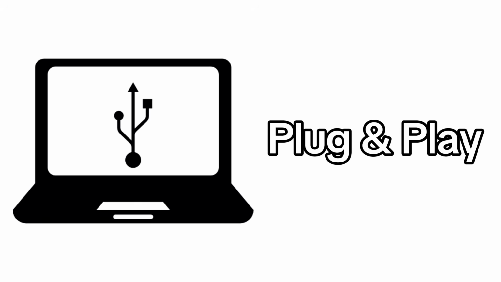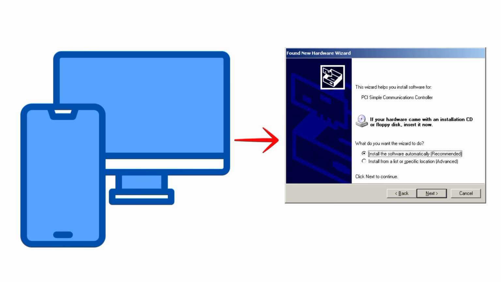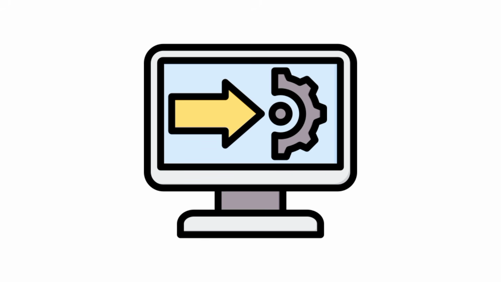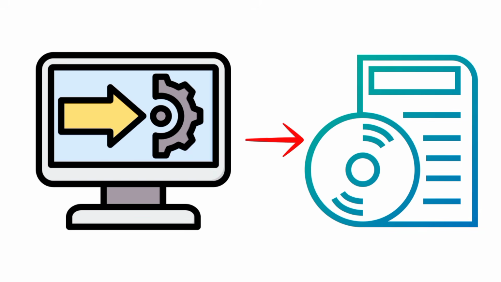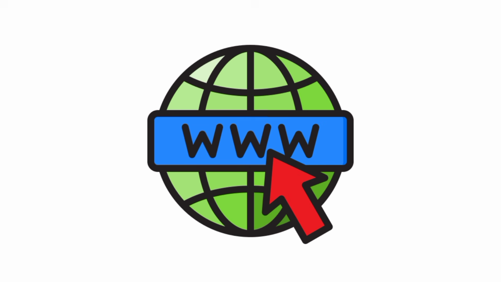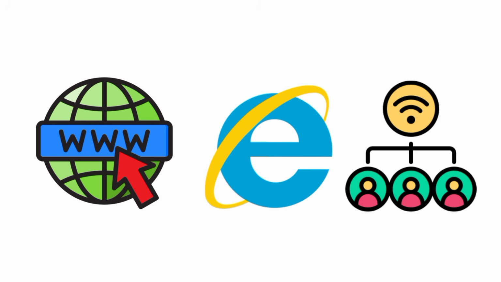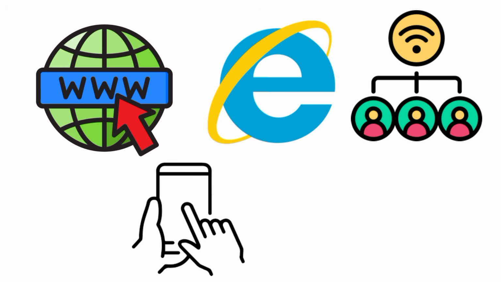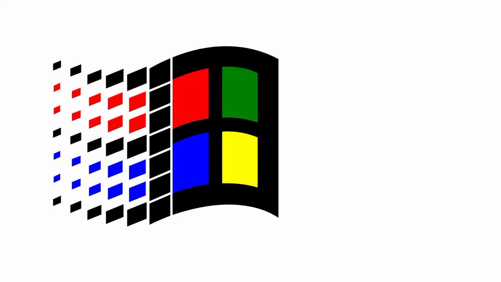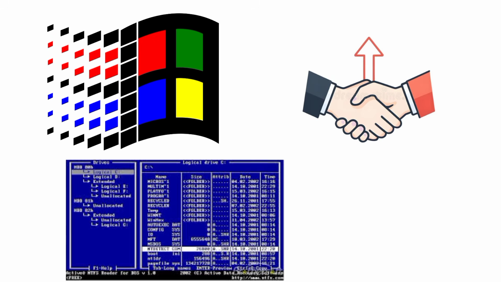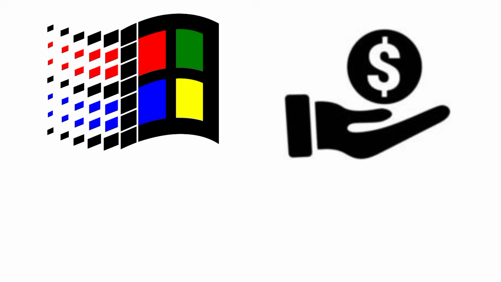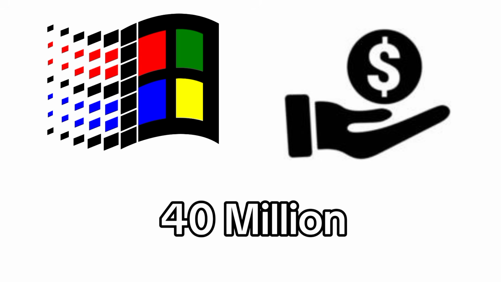Plug and play. This solved a major headache. Before 95, adding a new device meant manually installing a specific driver. With plug and play, the computer automatically recognized and configured it, making hardware installation seamless. The Internet era. It bundled Internet Explorer, introducing millions of users to the World Wide Web, though the initial experience was often unstable. Windows 95 was a successful merger of the old DOS backbone with a new 32-bit Windows system, selling over 40 million copies in its first year.